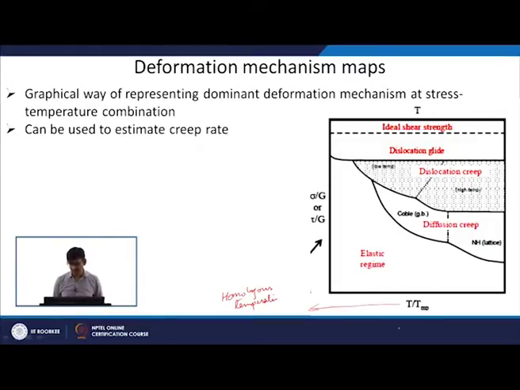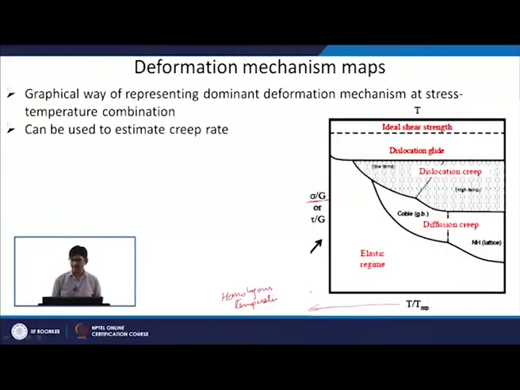On the y axis you have the stress, which is normalized by the modulus of rigidity, or in case of shear stress you can also express it in terms of shear stress. So, this is the ideal shear strength of the material, the theoretical shear strength which we have calculated. Below that you will have a dislocation glide mechanism.